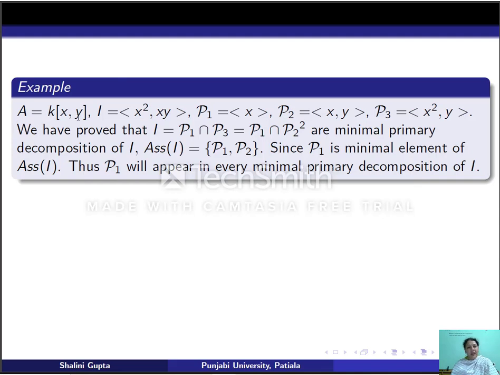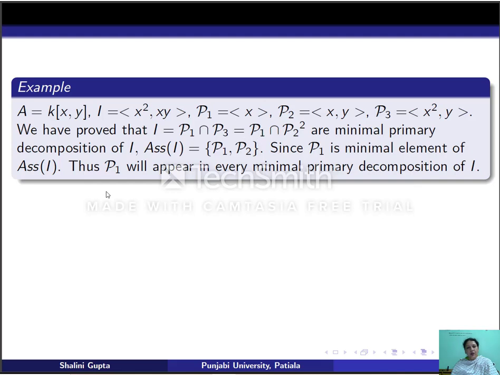Suppose A is k[x,y], I is the ideal generated by x squared, xy, P1 is the ideal generated by x, P2 is the ideal generated by x, y, and P3 is the ideal generated by x squared, y. In the previous lecture, we have seen that I has two minimal primary decompositions, namely P1 intersection P3 and P1 intersection P2 squared. Now, in this case, Si is nothing but P1, P2. We can easily see that P1 is a minimal element of Si. Therefore P1 is appearing in both the primary decompositions.